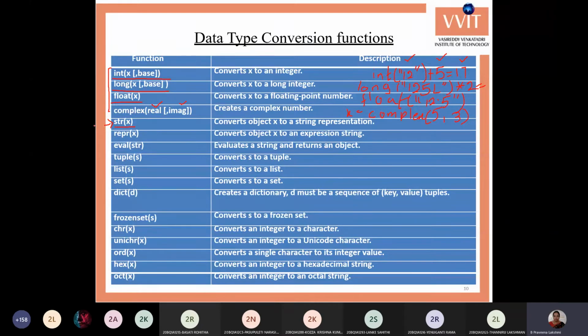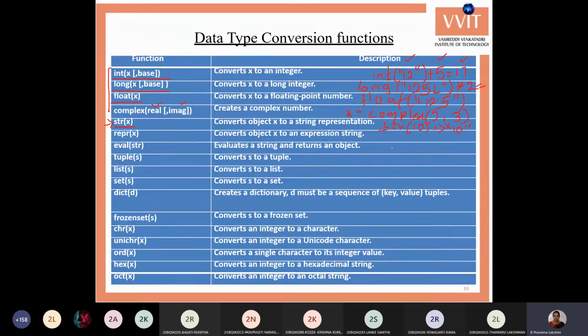If you want to convert a number into a string, then you can use the str function. Here the example is str of 10, which converts the 10 into a string. You'll get the output as 10 in double quotes.